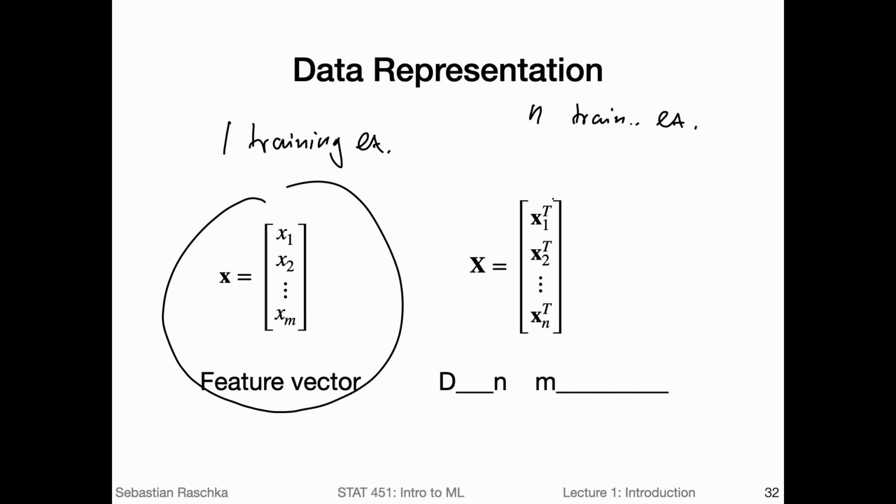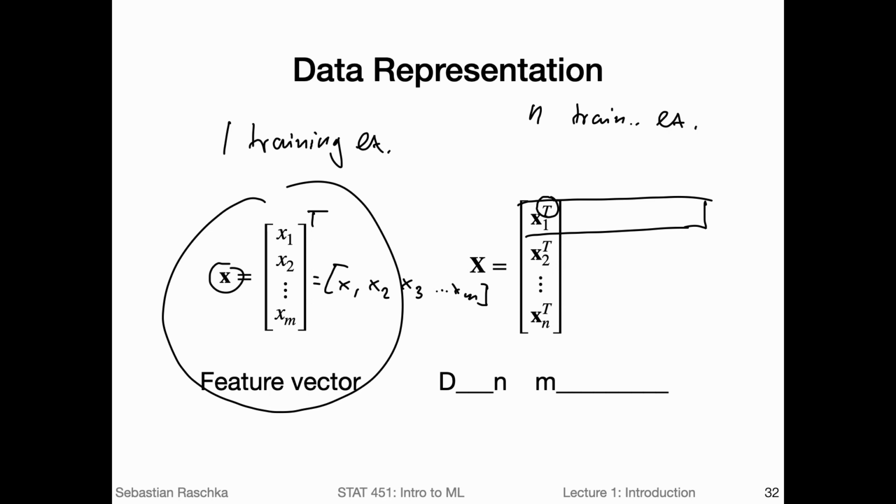So I'm using the transpose here to transpose each feature vector. So the transposed version would then be a feature vector x1, x2, x3, xm. And each row here would be one training example.